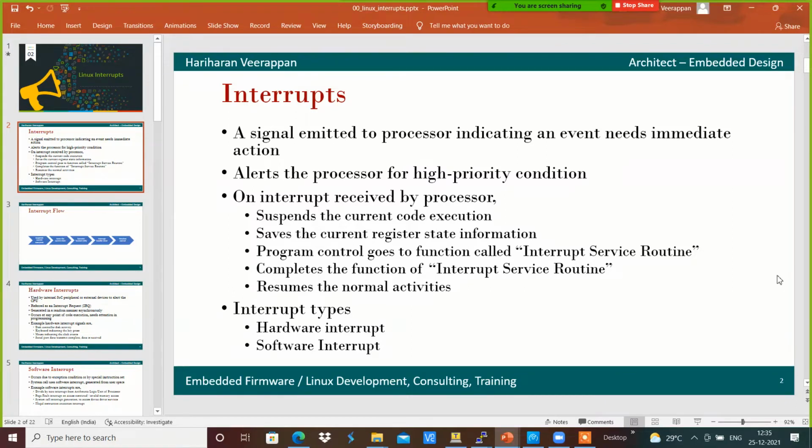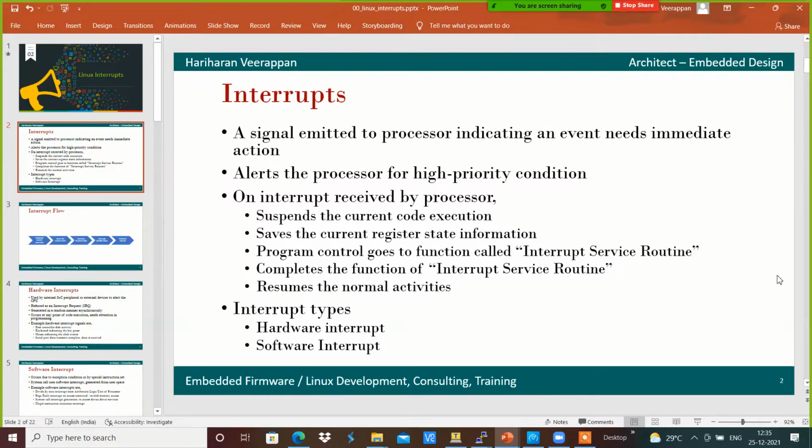Usually there are two types of interrupts: hardware interrupts and software interrupts. Hardware interrupts are externally generated interrupts, and software interrupts are generated internally during software execution. It may be due to a divide by zero, or an illegal area access.